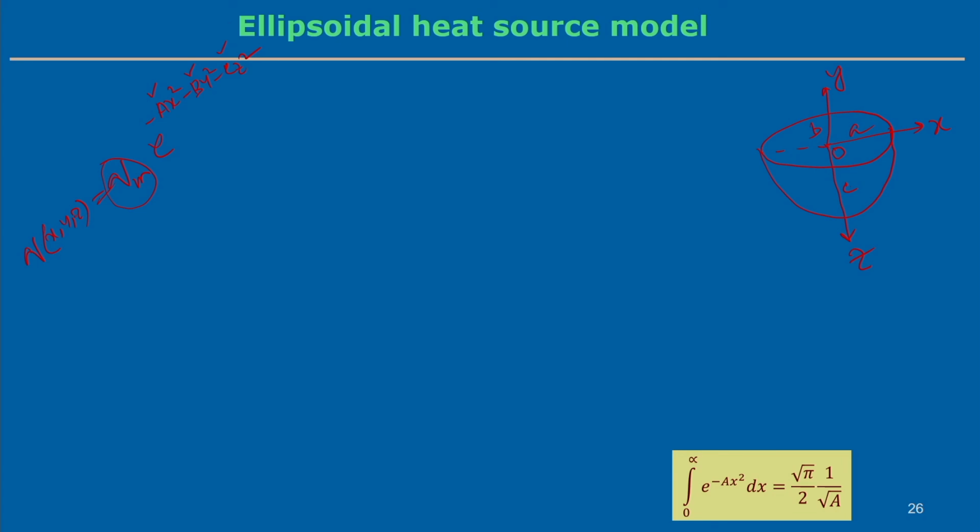Now, first we can look into how to estimate the maximum heat flux intensity. Same as before, what is the total heat input over this volume, over this geometry? We have defined the geometric shape as the ellipsoidal shape.